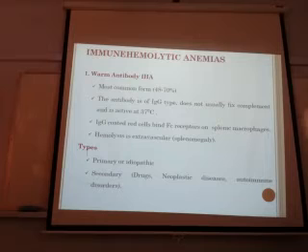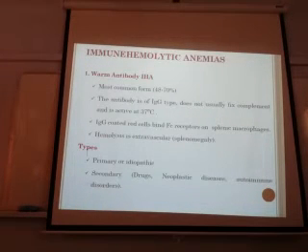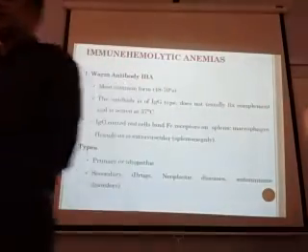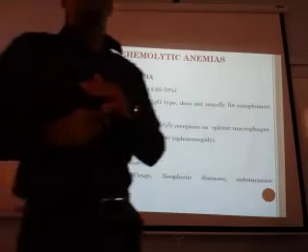Immune hemolytic anemias. 1, 2, 3, 4, 5, 6, 7, 8, 9, 10, 11, 12, 13, 14, 15. 25 people are there, but I know the names of those who came late, so you will give me 25 only. The attendance, you will give me, okay? Then I will delete those who are late. I will make them cross. Who is talking? Do you want to fight with me? I am ready. I am very fresh today.